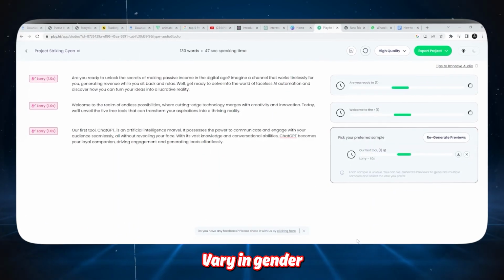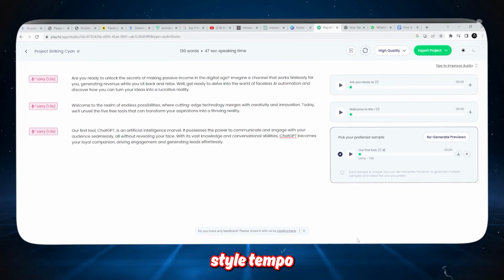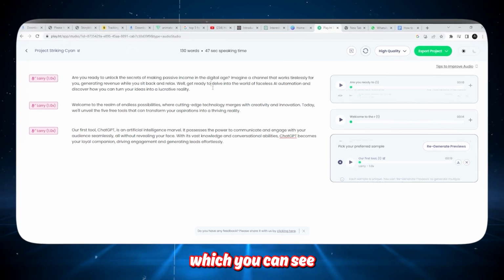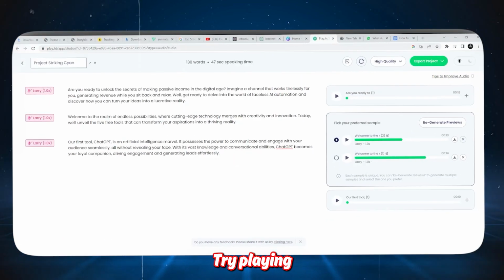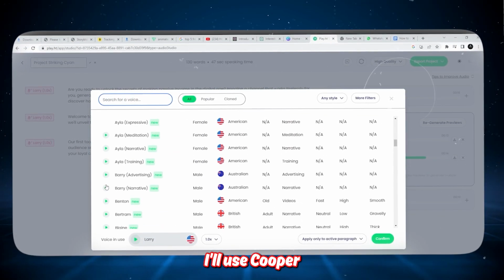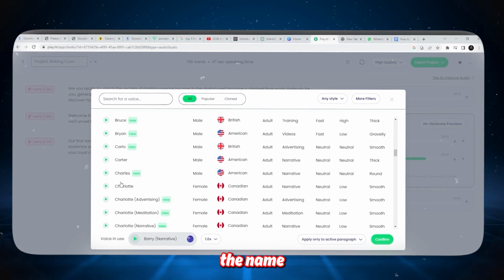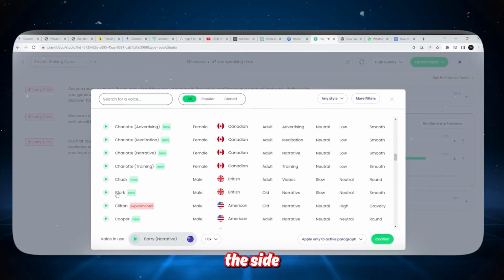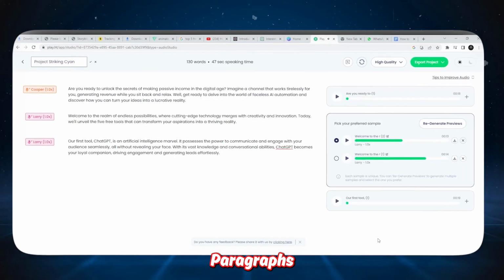The voices vary in gender, age, accent, style, tempo, and more, which you can see on the header here. 9. Try playing with different voice samples until you find the one that you prefer. I'll use Cooper. To choose it, simply click the name, and you can see this button on the side. Click it and choose Apply to all paragraphs.